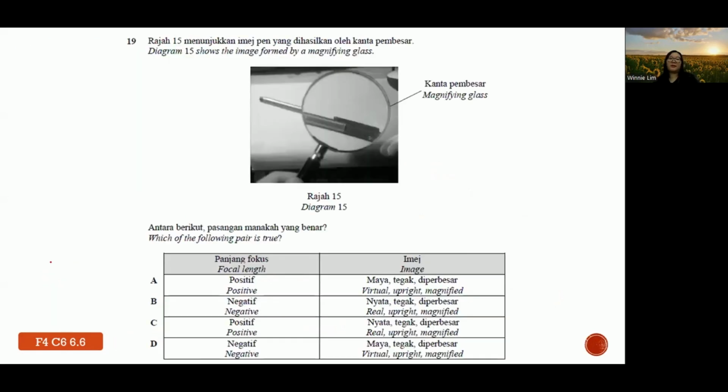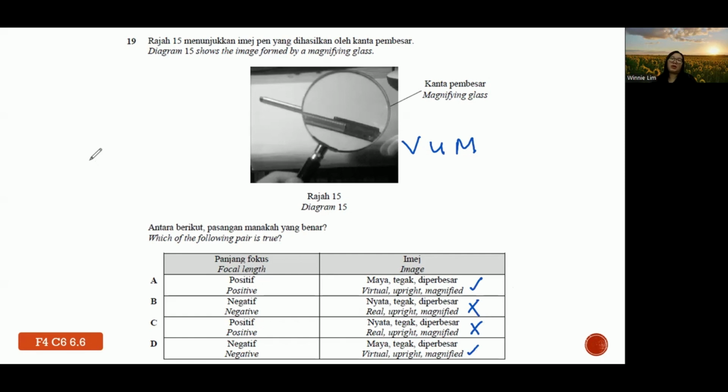Number 19. Diagram 15 shows the image formed by a magnifying glass. Which of the following pairs is true? If you look at the characteristics itself, this is the image of a pen, correct? This is a pen cap, right? So it becomes magnified, no doubt. And it is considered upright, and basically it is supposed to be virtual. So in terms of the characteristics of the image, these two are okay, this is wrong.